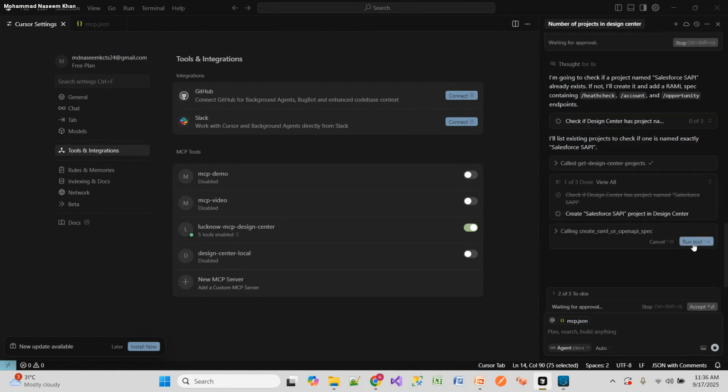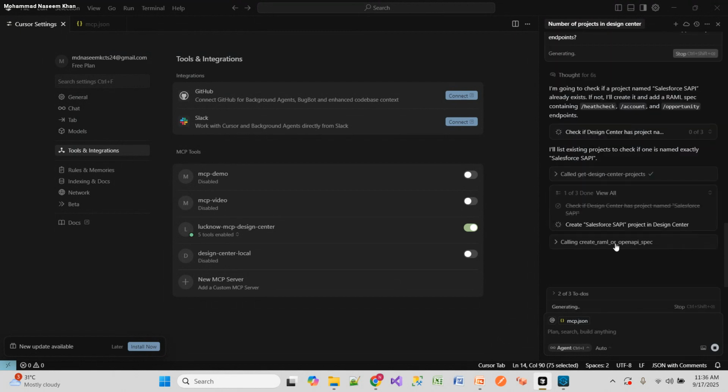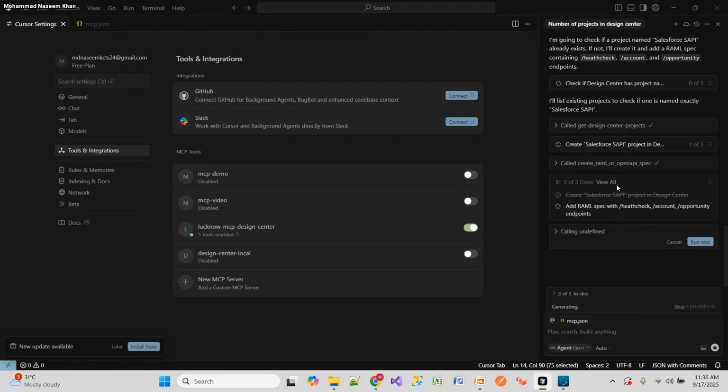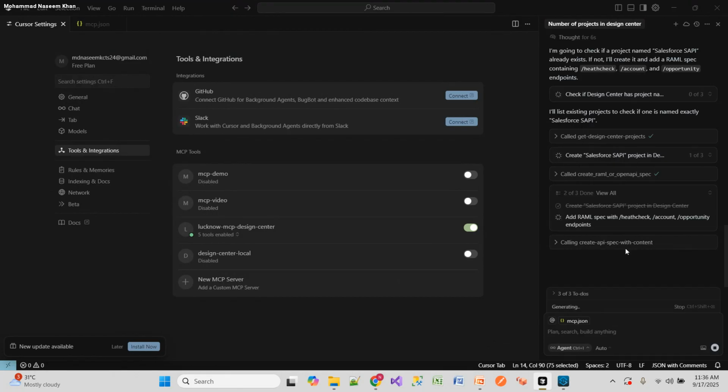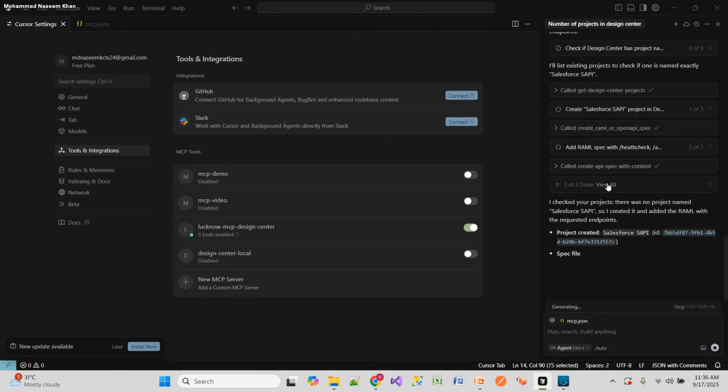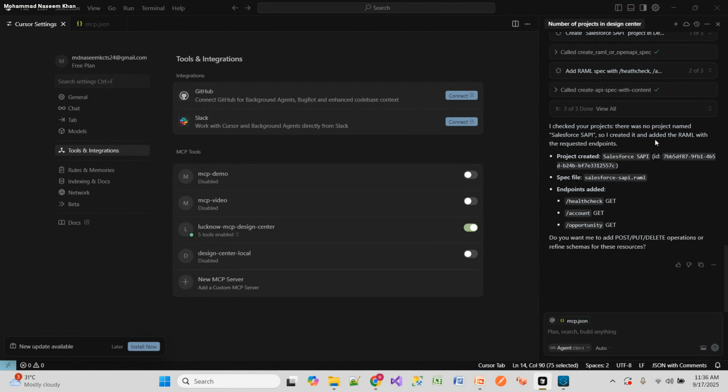So yeah, now it is creating. It is invoking the create RAML tool, right? So we have three tools. First one was get Design Center projects, and then second one was create, and then it is with content. So add RAML spec is already there. So 3 of 3 done. I checked the project, there was no project named Salesforce, so added the RAML with the requested endpoints. So 3 endpoints: health check, account, opportunity.